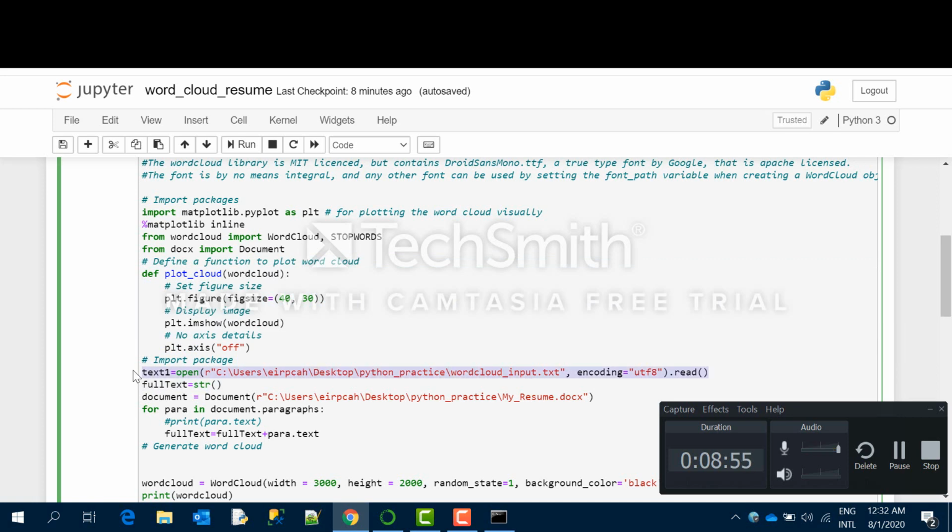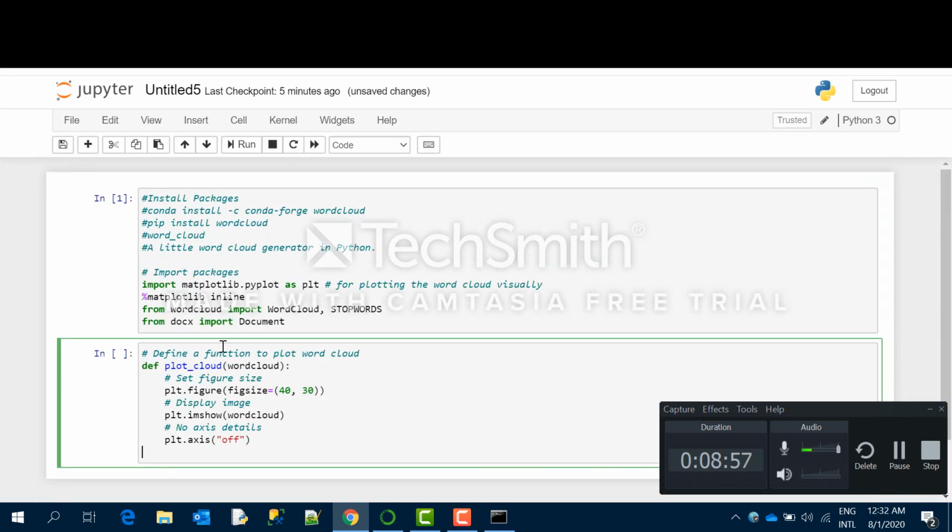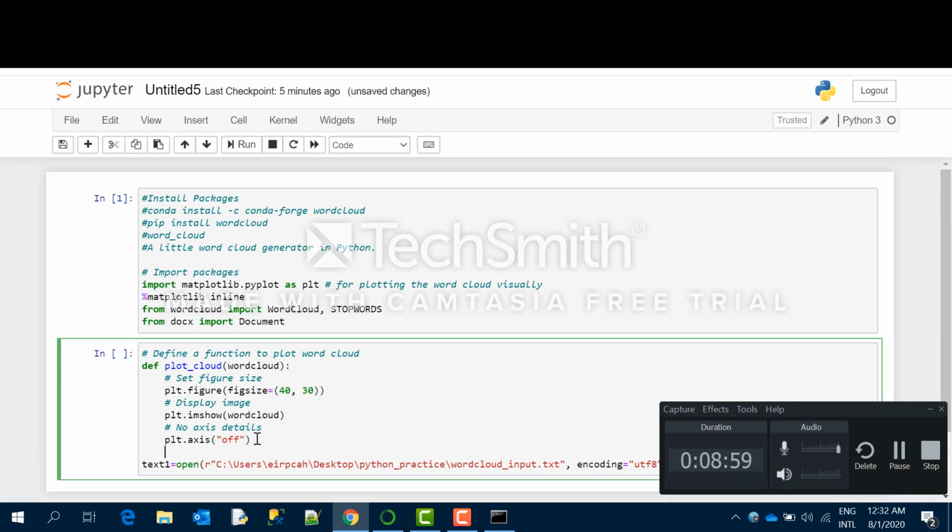For that, I will first show you how to generate the word cloud from a simple text file. I have imported a text file.